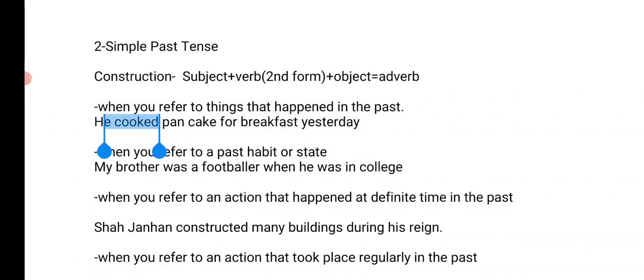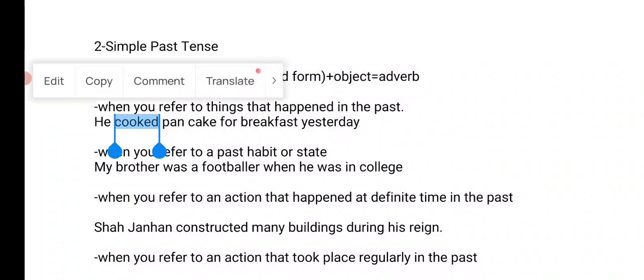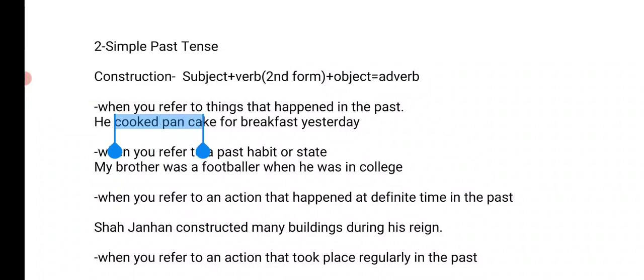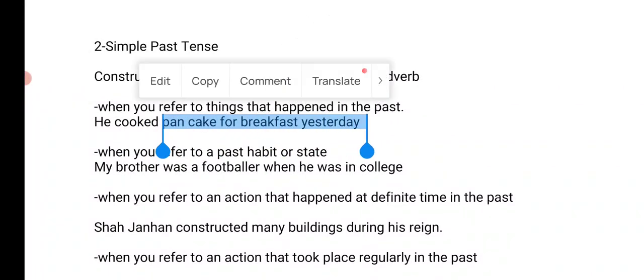Cook is the main verb, but it is in the second form here because it is simple past tense. Pancake is the object. For breakfast and yesterday, yesterday is an adverb. If you look at the construction of simple past tense and at the sentence, you will see that this is grammatically correct: he cooked pancake for breakfast yesterday.